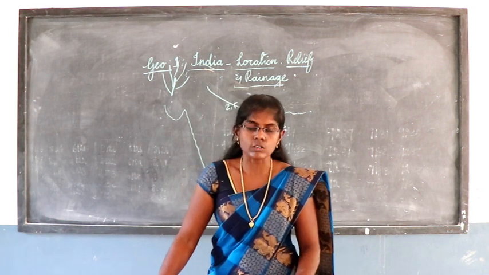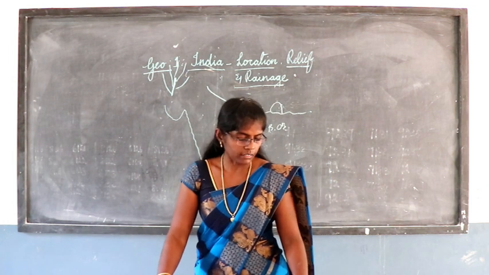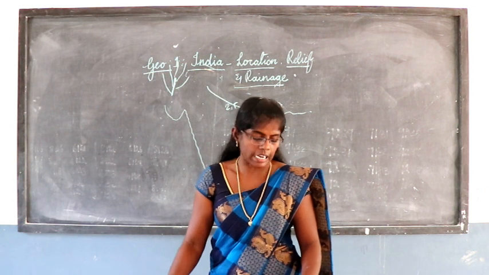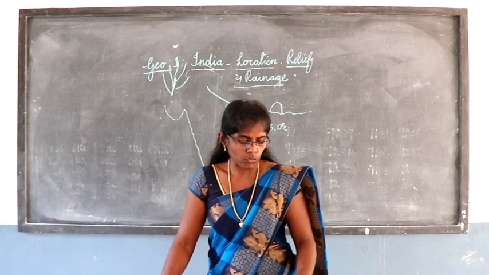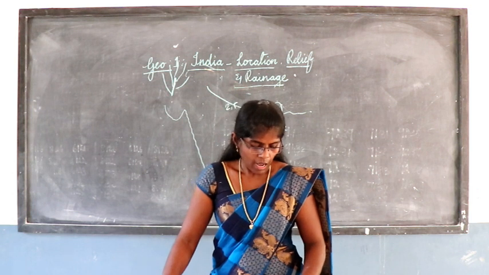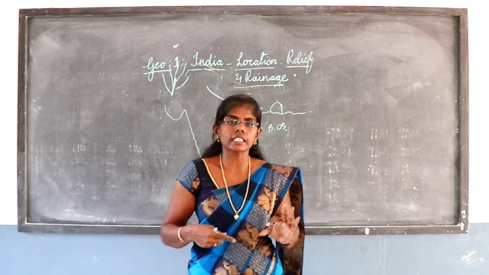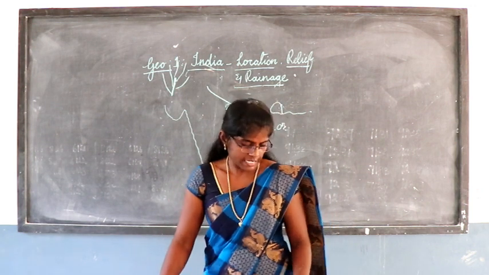This river is called Tsangpo in Tibet. In Arunachal Pradesh, the same river is called Dihang. In Bangladesh, it is called Jamuna. After joining with the river Ganga in Bangladesh, it is called Meghna. So these are the different names the same Brahmaputra possesses.